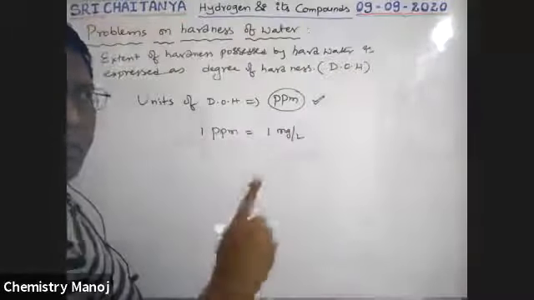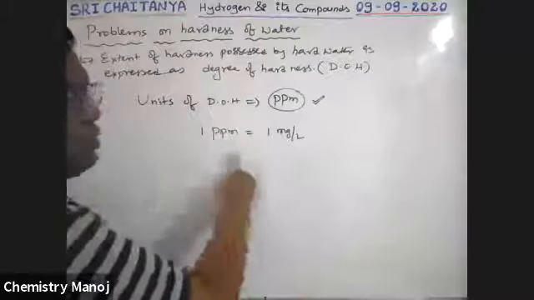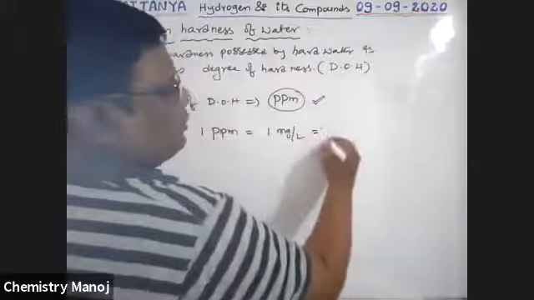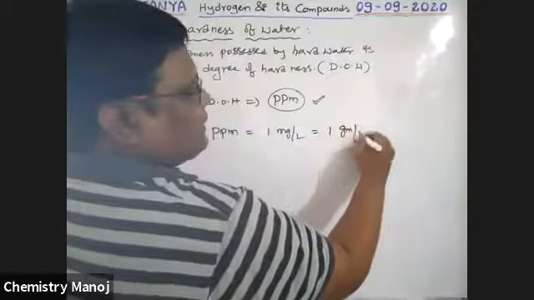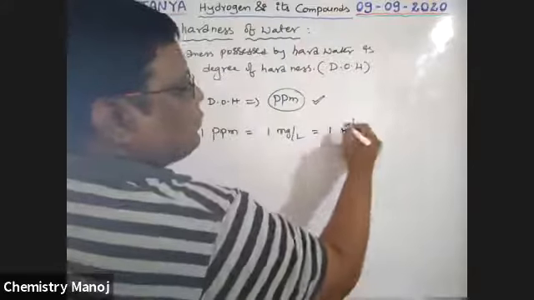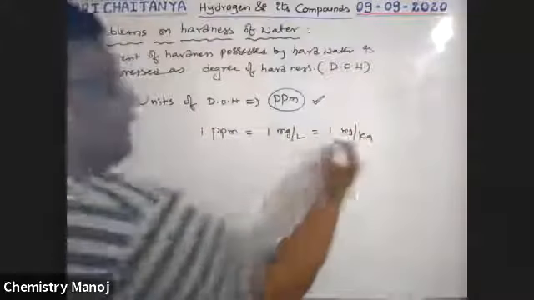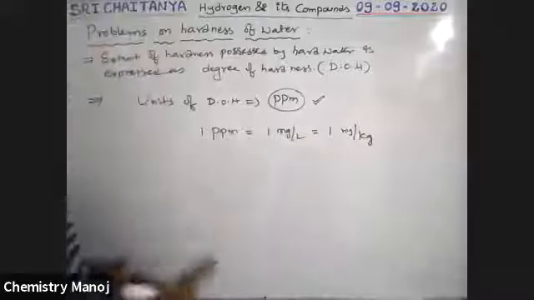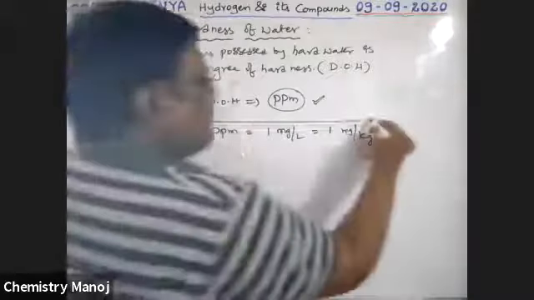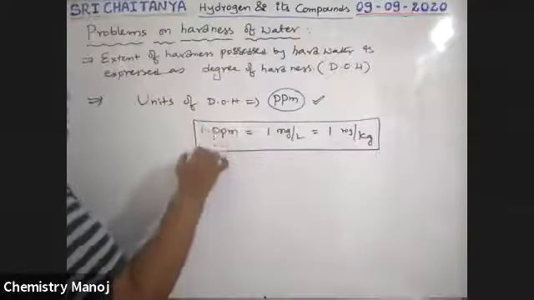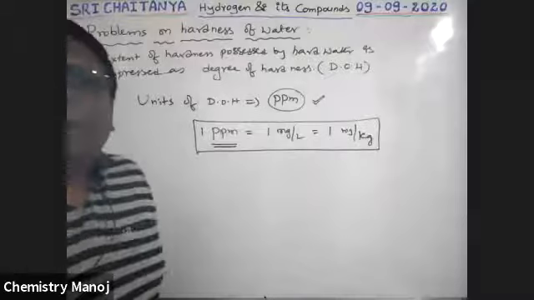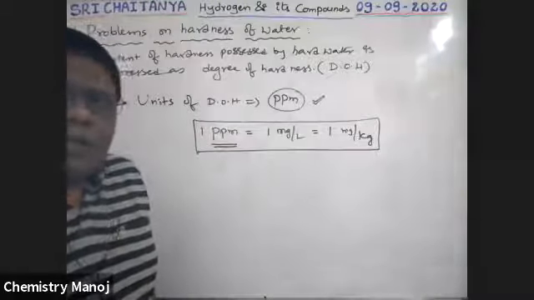If you calculate milligram per liter, that is equal to ppm. It is also equal to 1 milligram per kg, not gram, because water has density 1, so 1 liter is equal to 1 kg. That means milligram per liter or milligram per kg is equivalent to ppm. So what generally is used.